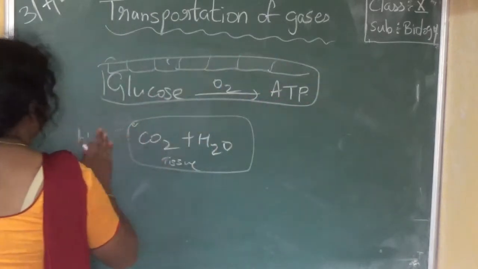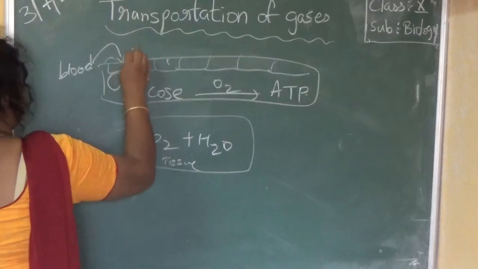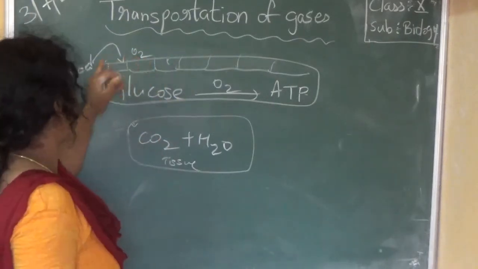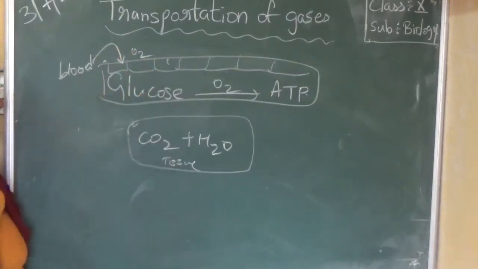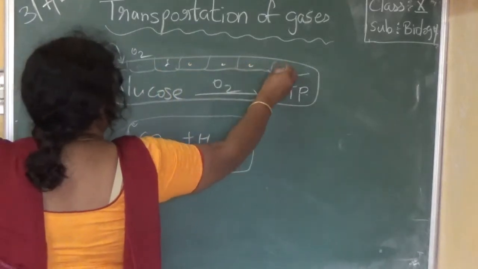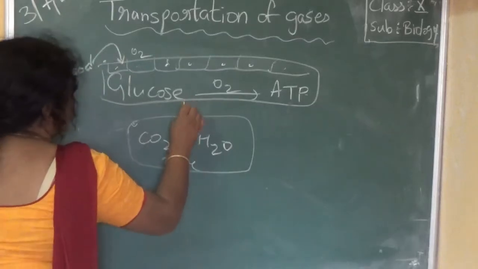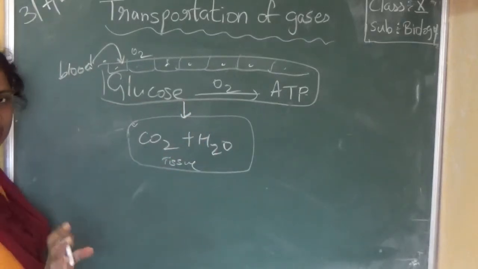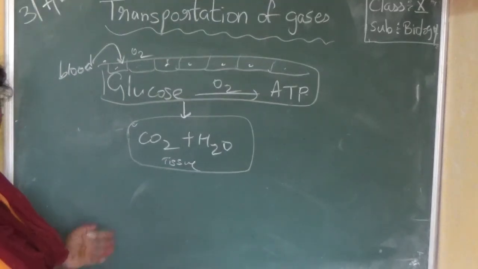Now blood has delivered oxygen and glucose to the tissues, understood? Now the oxygen has entered into the cells of the tissues, and glucose is converted into ATP. So what is liberated? Carbon dioxide and water are liberated in each cell. So this should be removed from the cells.